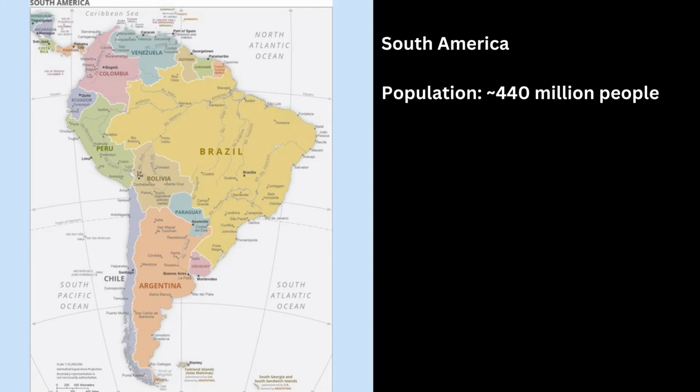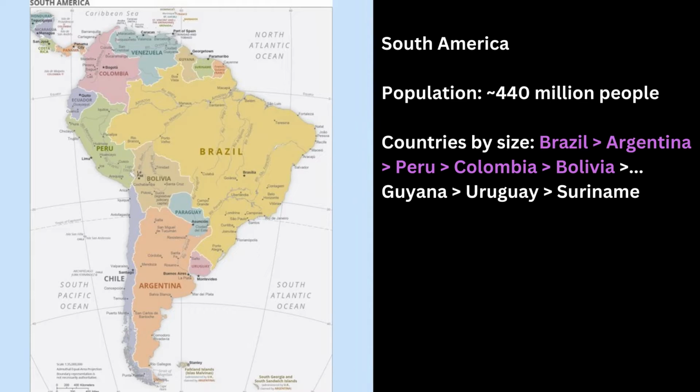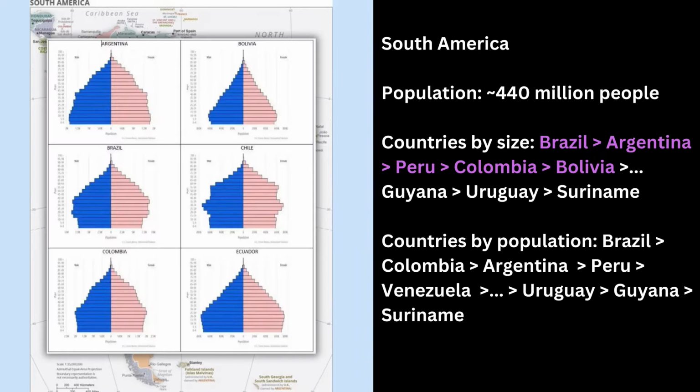Moving to South America, the total population is around 440 million. The largest countries by size are Brazil, Argentina, Peru, Colombia, and Bolivia. The most populous are Brazil, Colombia, Argentina, Peru, and Venezuela.